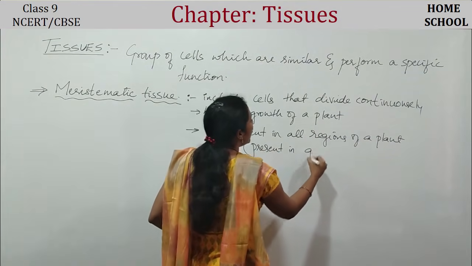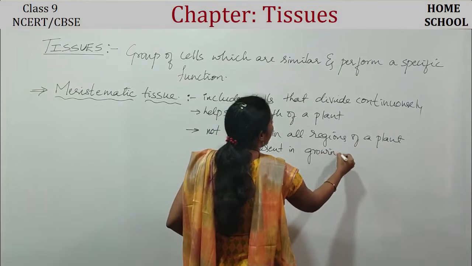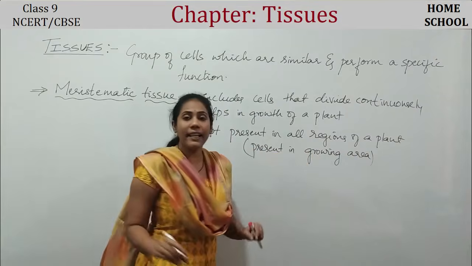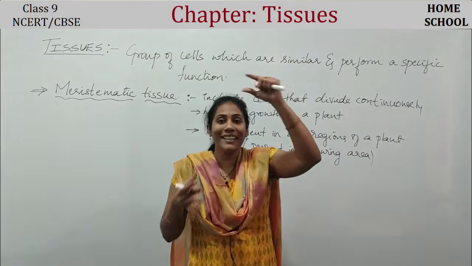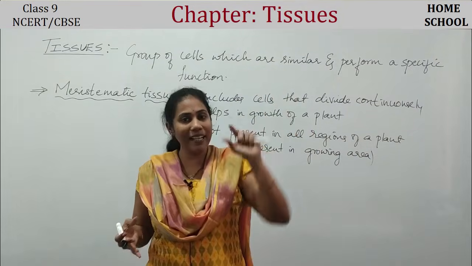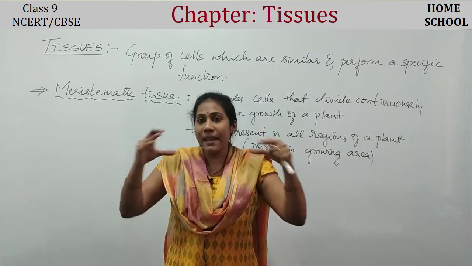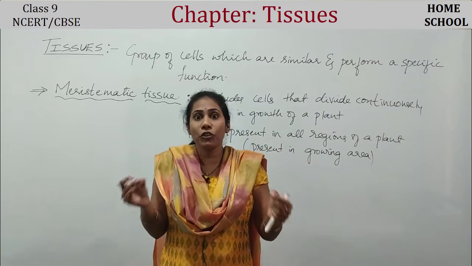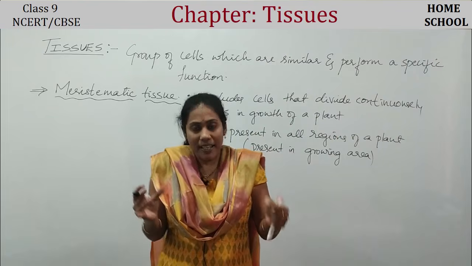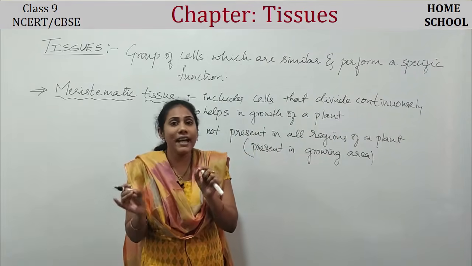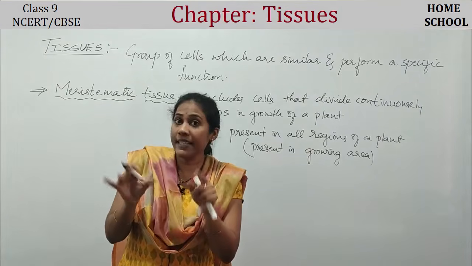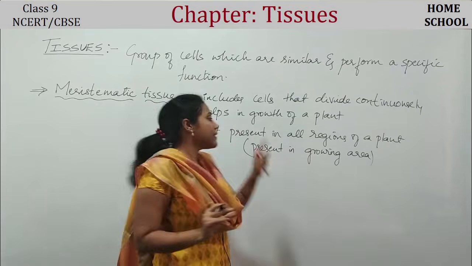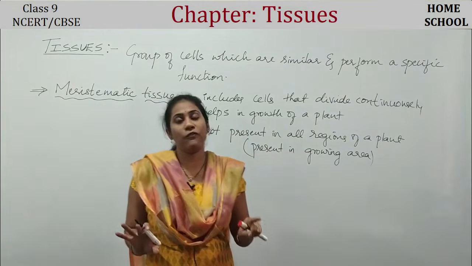Which region of a plant is called a growing area? The shoot, the tip of a plant, it has to grow in height, isn't it? And the stem has to grow in diameter. It should grow a little fatter, isn't it? So only in those areas where growth is required is this meristematic tissue found.